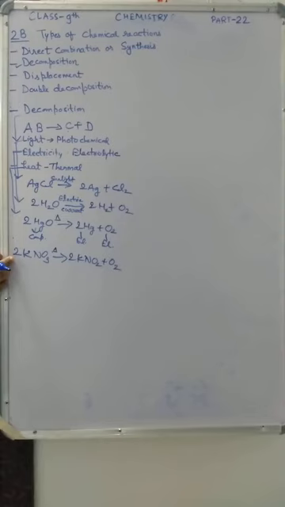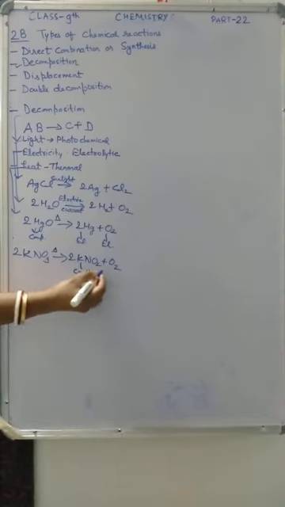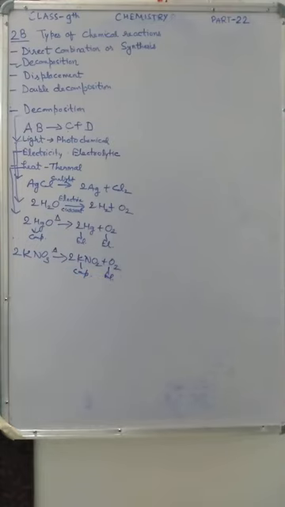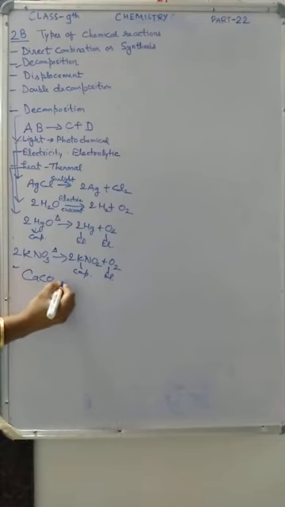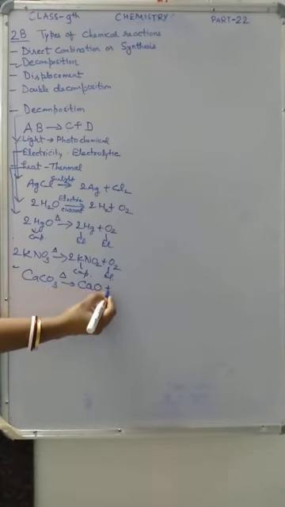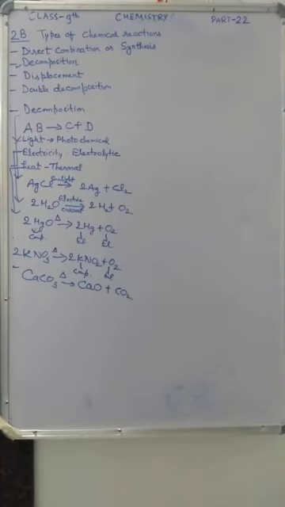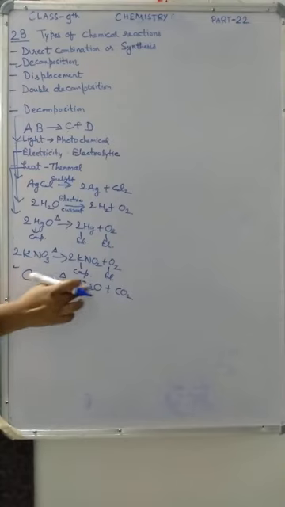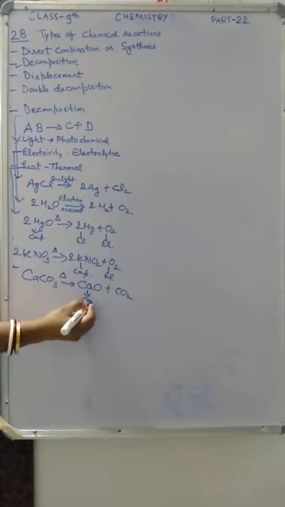So in the first condition, a compound decomposes into two or more elements. In the second condition, one compound decomposes into one compound and one element. Now the third condition: a compound can break up to form two or more new compounds. Suppose calcium carbonate decomposes by heating into two new compounds, calcium oxide and carbon dioxide. So this is the third condition. See, both are compounds.